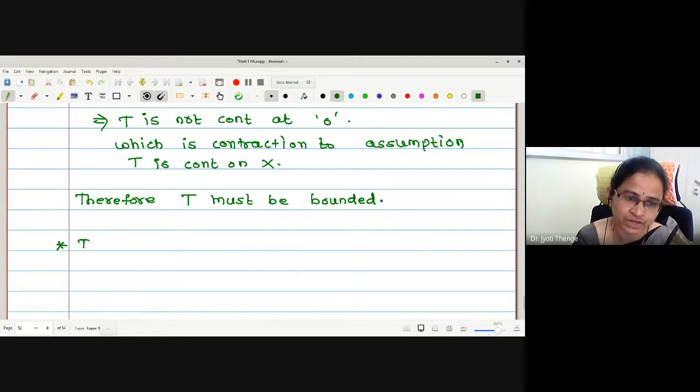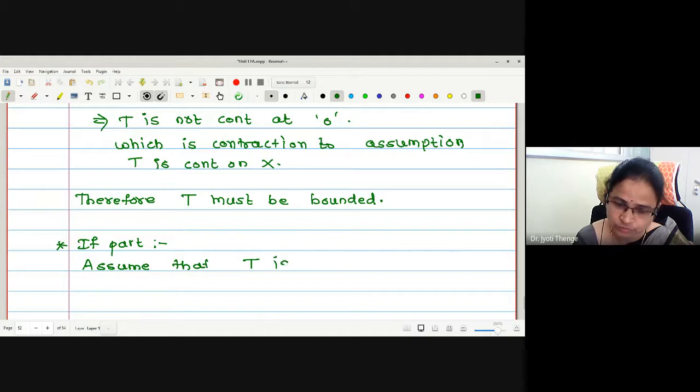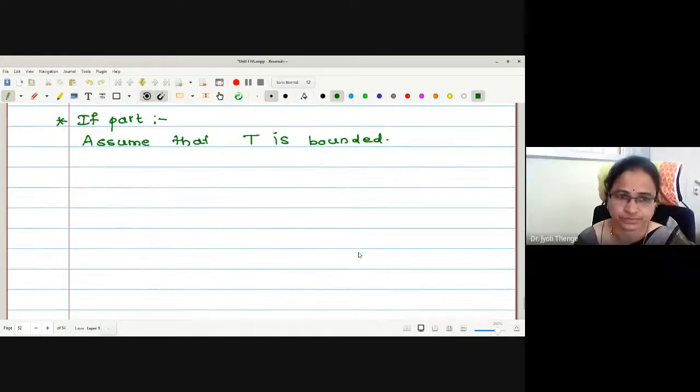Now, let us go for the reverse part, the if part. What is the assumption in the if part? The function T is bounded. And what one has to prove? T is continuous on X.